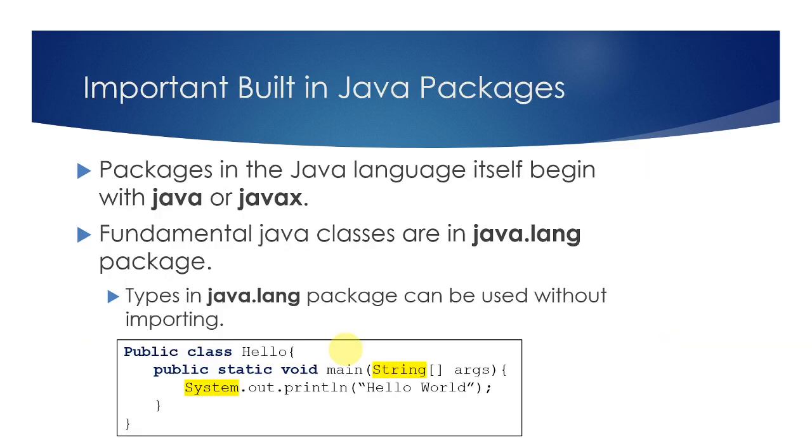There are some built-in Java packages that we can use, so we can use some members of those packages readily. One of the most widely used built-in packages is the java.lang package. The java.lang package contains most of the widely used classes like String, System, etc. Because it's heavily used, we can use those members in the java.lang package without importing them. But when it comes to other built-in packages, you can't just use them without importing.